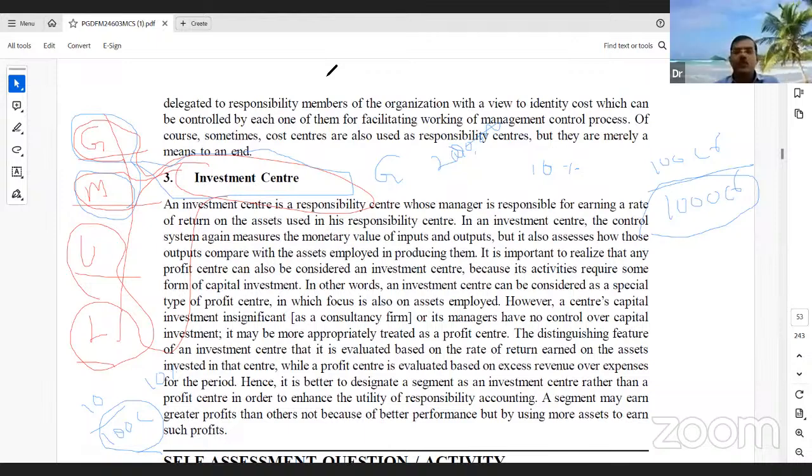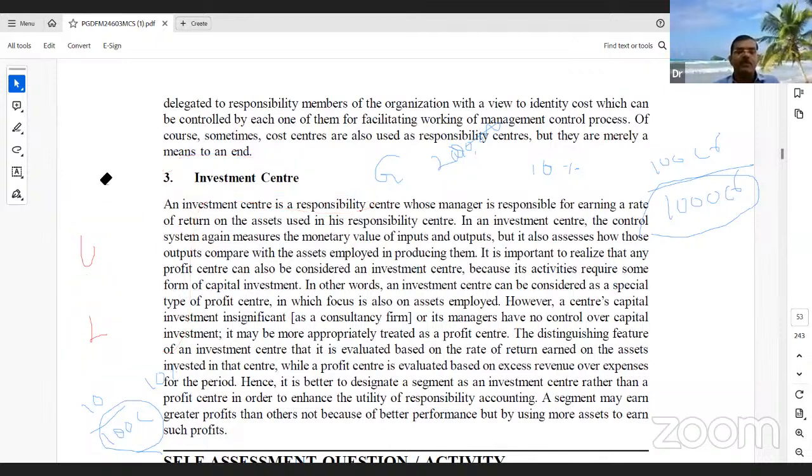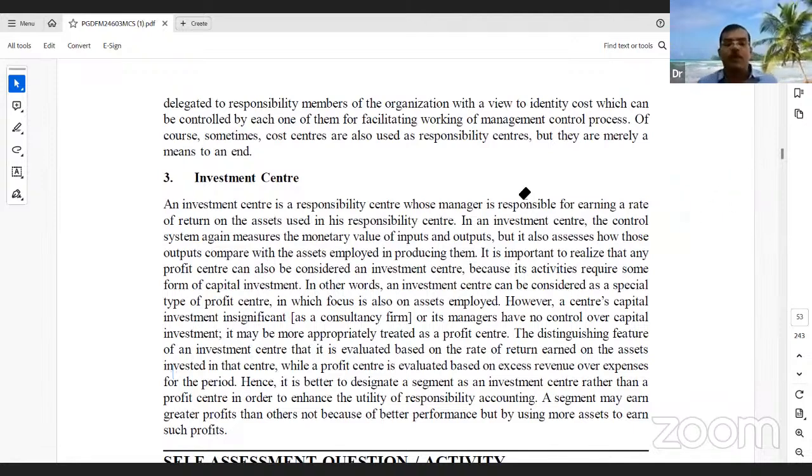Okay. So the investment center also plays a very important role in the management control system. Why? Because some centers require huge capital but contribute lesser profits, and some centers require lesser capital but contribute more profits. The firm has to identify the investment allocation: where to allocate the amount and how much is required. Why? Because finally we require a higher ROI. Every firm requires a higher ROI, return on investment.